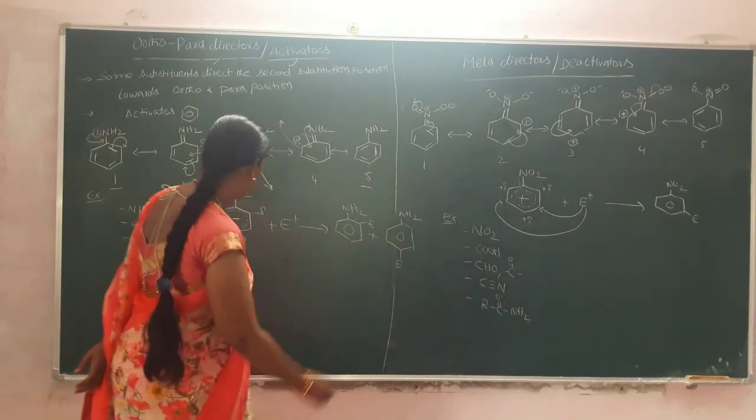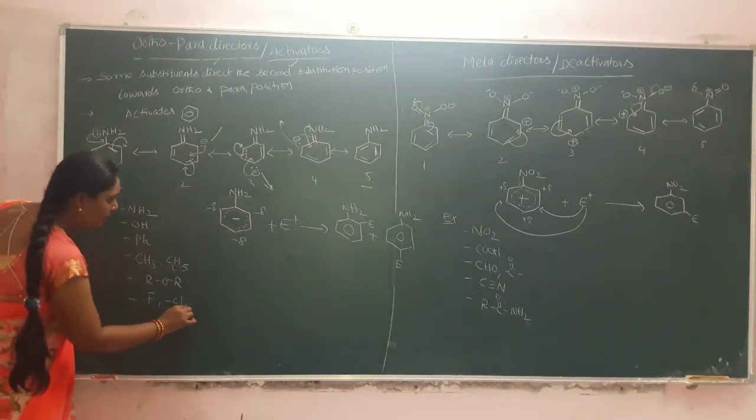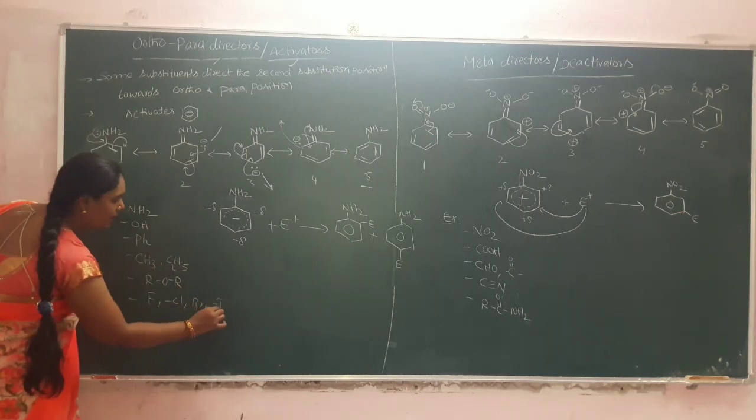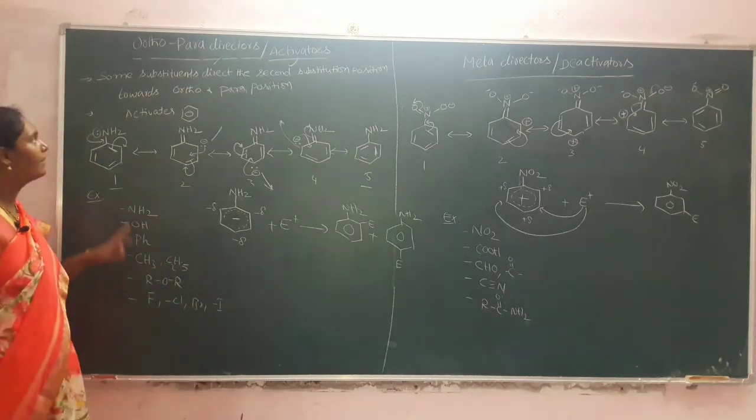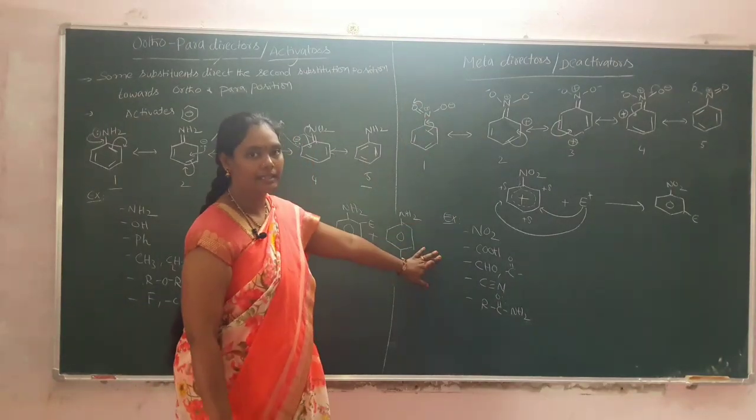These are the groups. And here I forgot to tell, the halogens, fluorine, chlorine, bromine, iodine, all come under the ortho para directors. These are the meta directors.